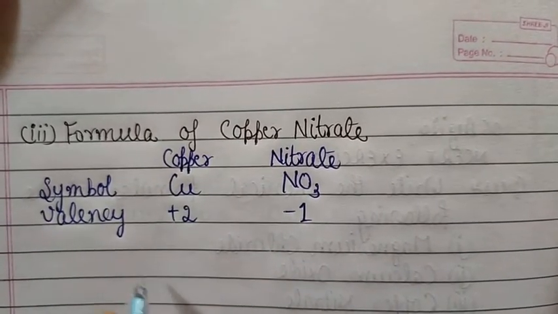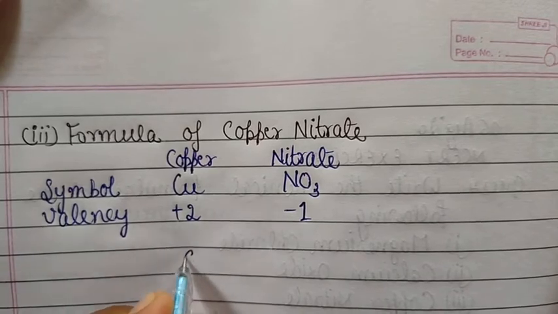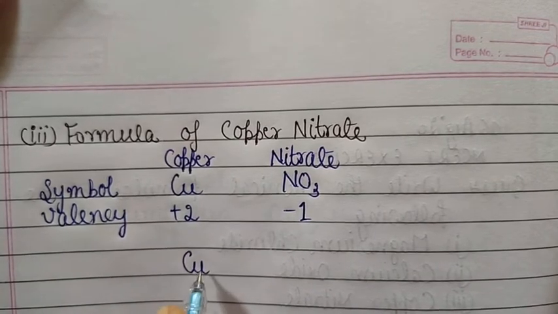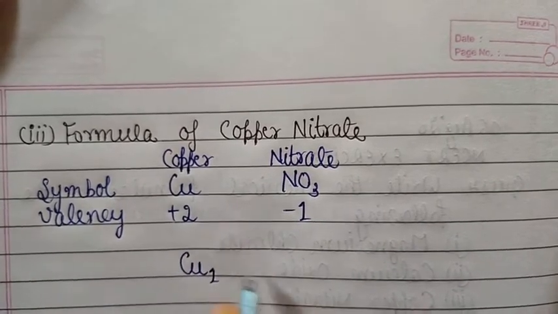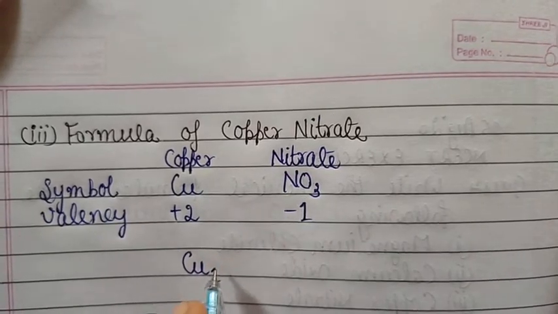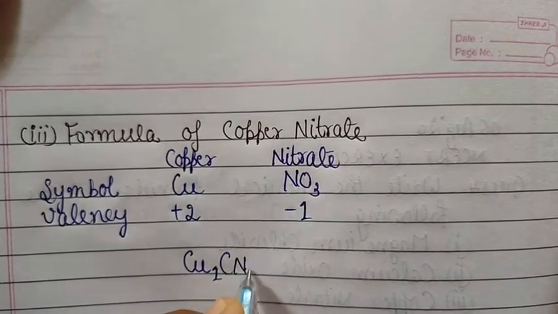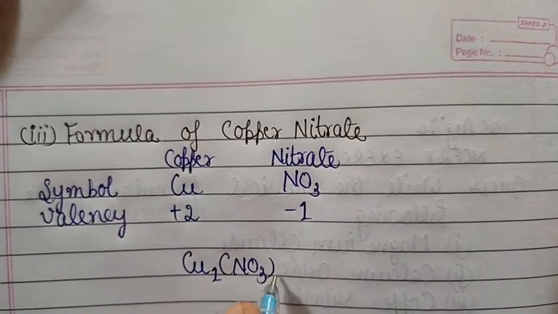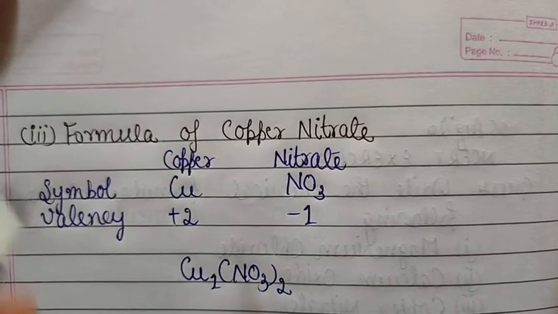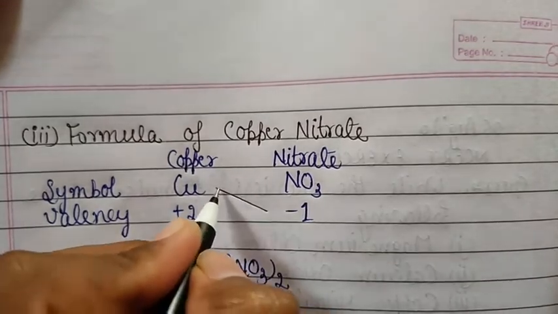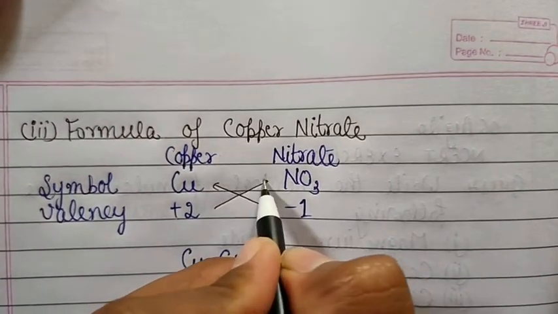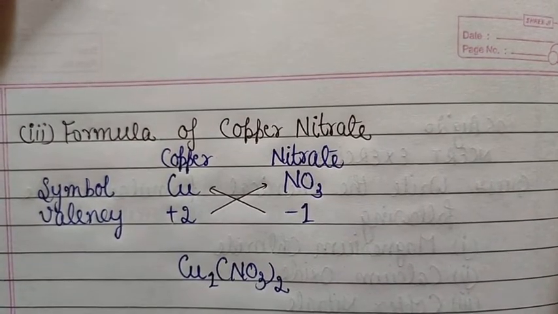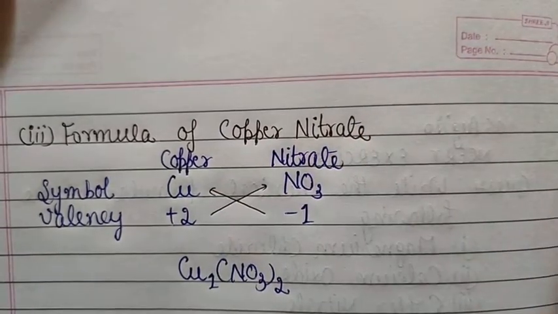Okay students, now we will write down the symbol of metal firstly. So it will be Cu, and its crossover valency 1, and we will enclose the formula of the radical in a bracket. हम लोग रेडिकल को एक ब्रैकेट में enclose करते हैं, and after that we write the crossover valency. ओके, इसके बाद ही तो हम लोग crossover valency लिखते हैं. So now what will be the formula of copper nitrate then?